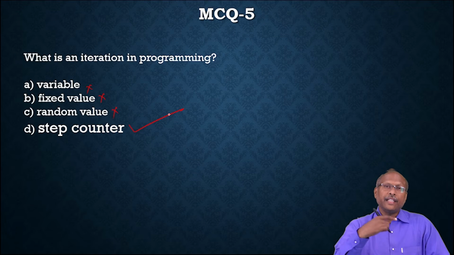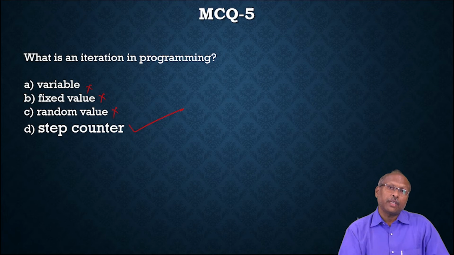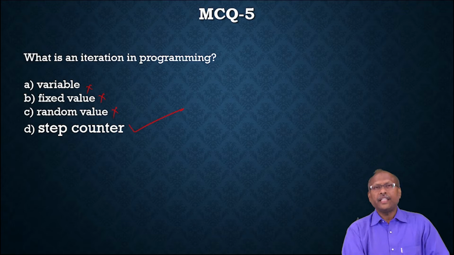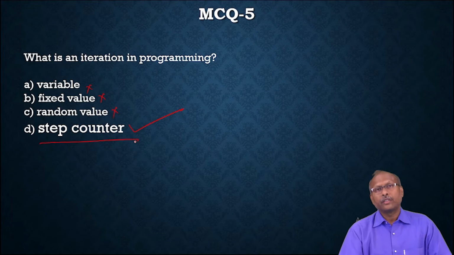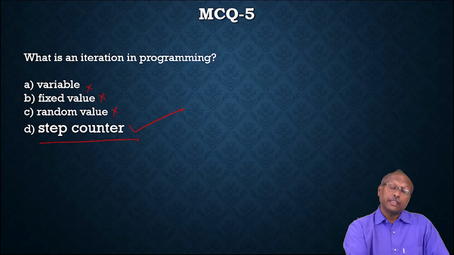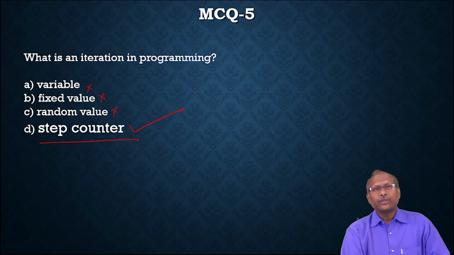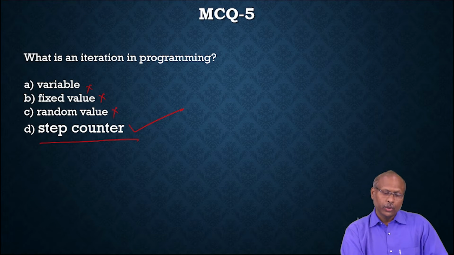Because generally the other name of loop is iteration. So internally there is a step counter that will be controlling the loop. So iteration means step counter. These are generally basic questions. Those types of questions you should not neglect. You have to prepare well.